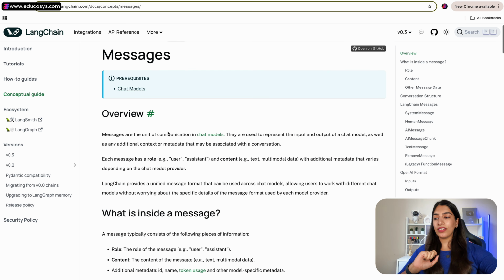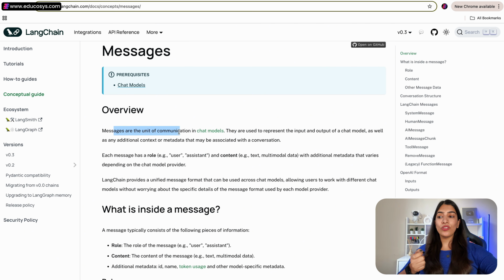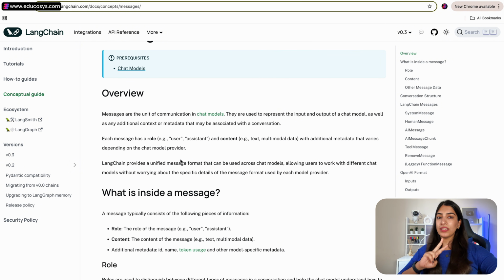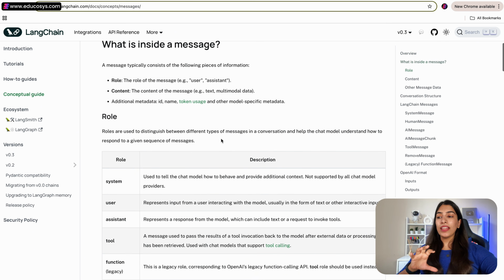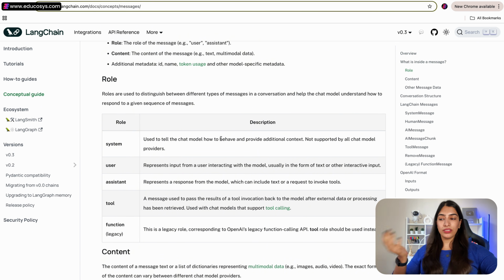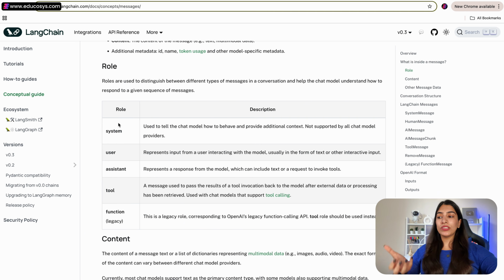So if we go over here, it is mentioned messages are the unit of communication in chat models. They represent the input and output of chat model as well as any additional context or metadata that may be associated with a conversation. And two very important things that you need to understand in a message are that every message is going to have a role and some content. Okay, and they have given a very good table showing that. See, the possible roles are system, user, assistant, and so on.